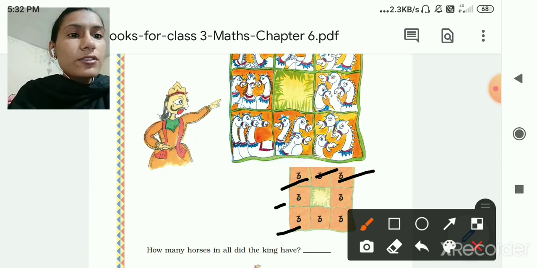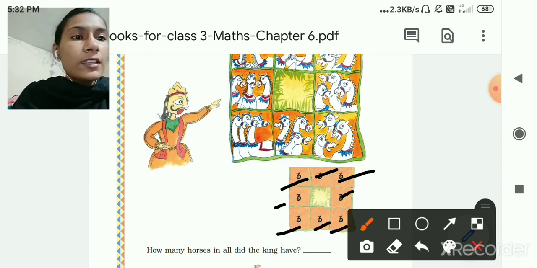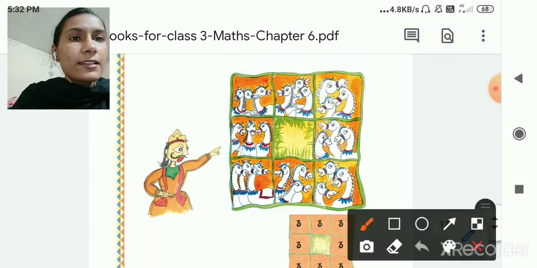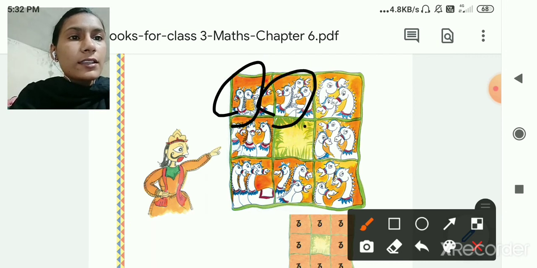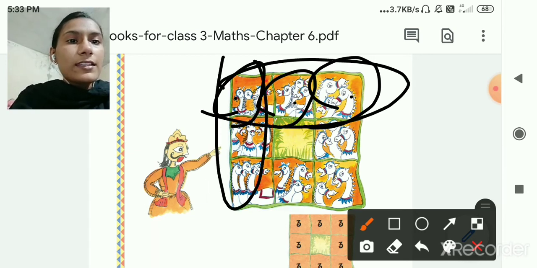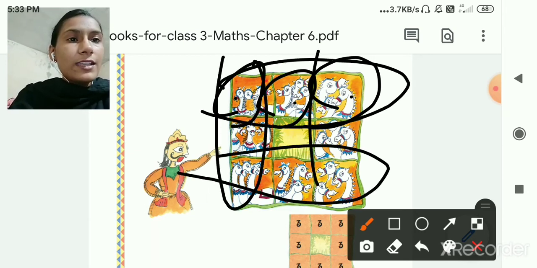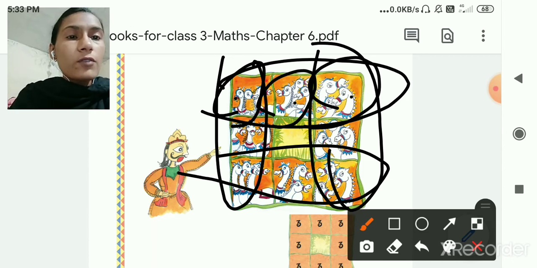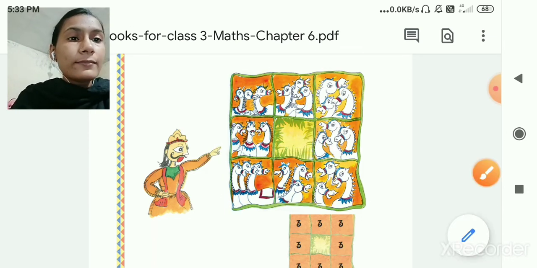From this side also 9, this side also 9, and here also you can see like this. 3 horses, here also 3, and here 3 plus 3, 6 plus 3, 9. From this side also 9, this side also 9, this side and this side also he can count easily 9.